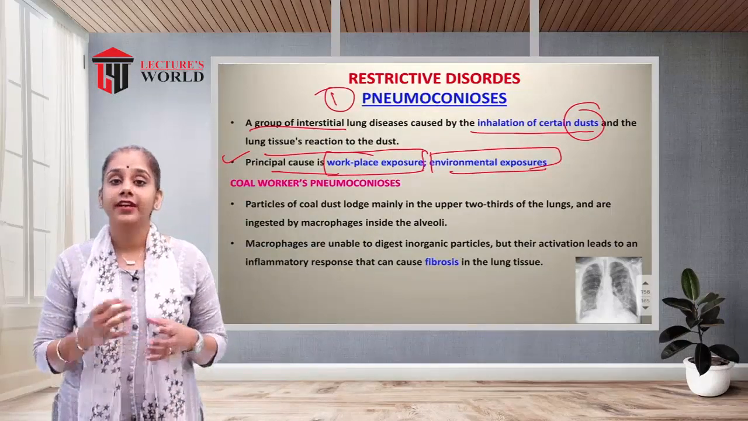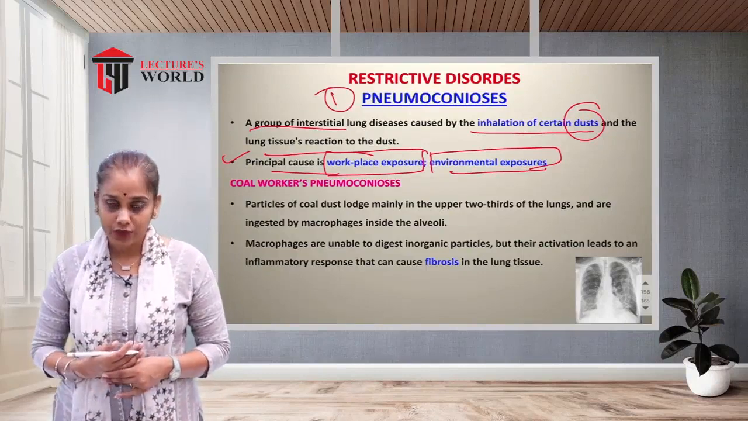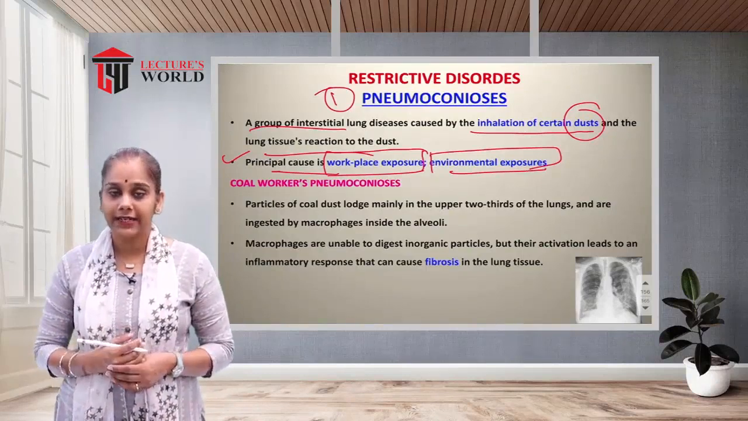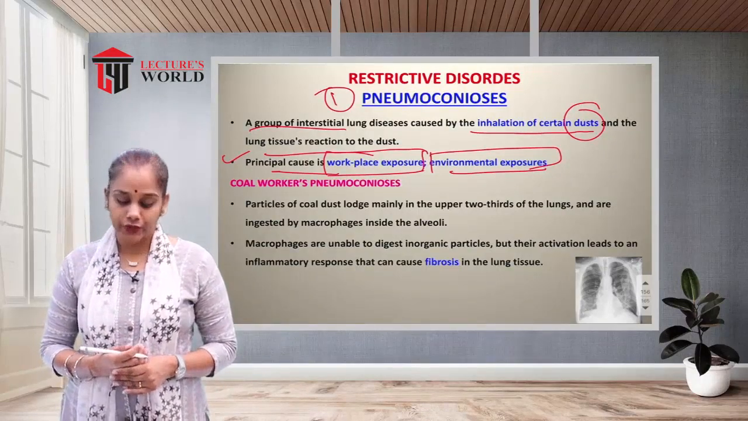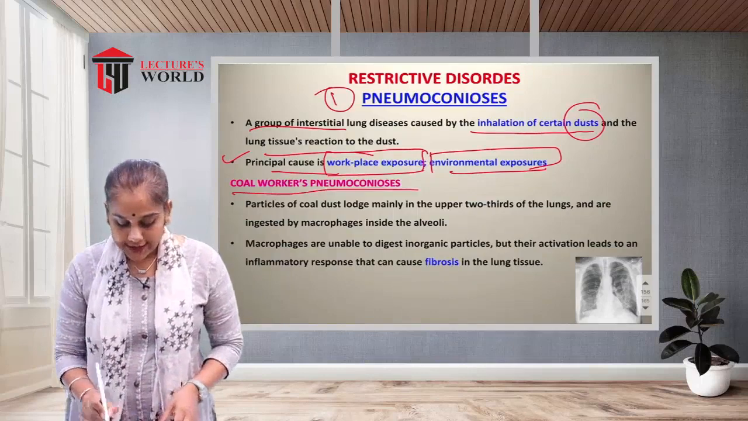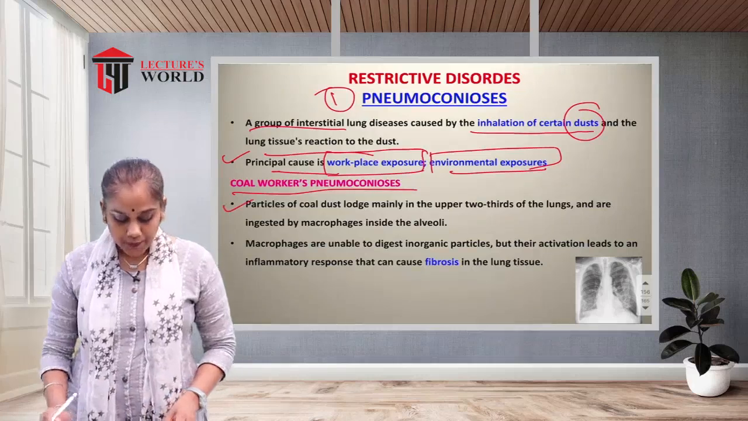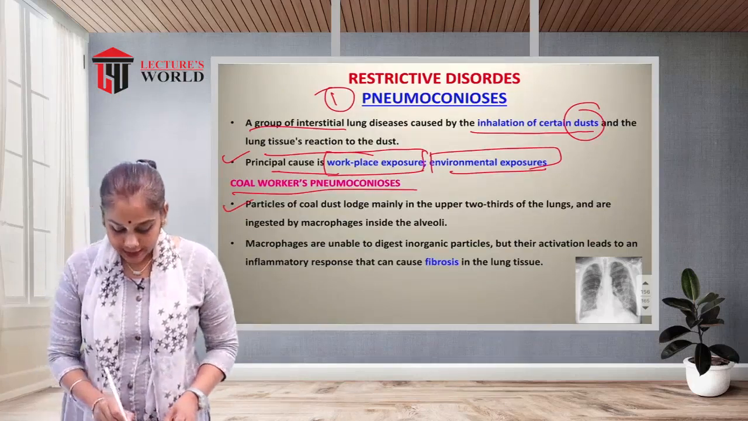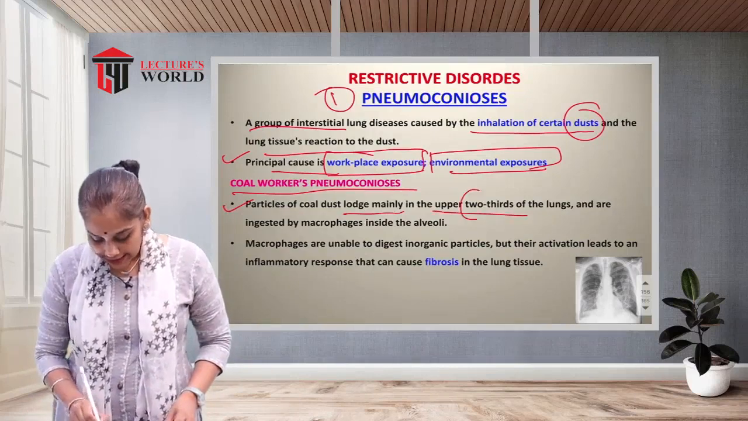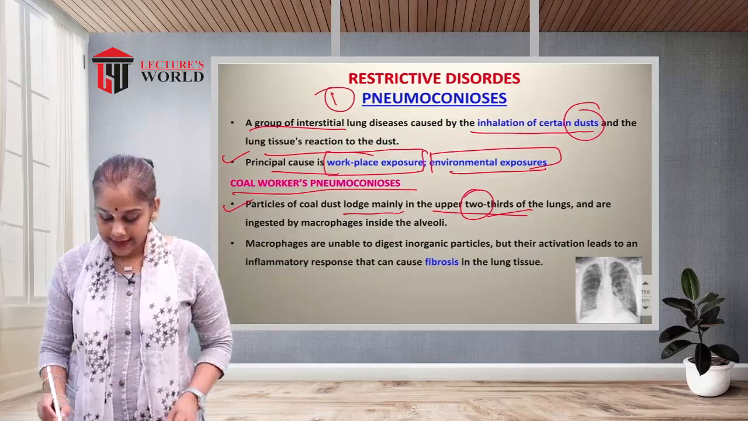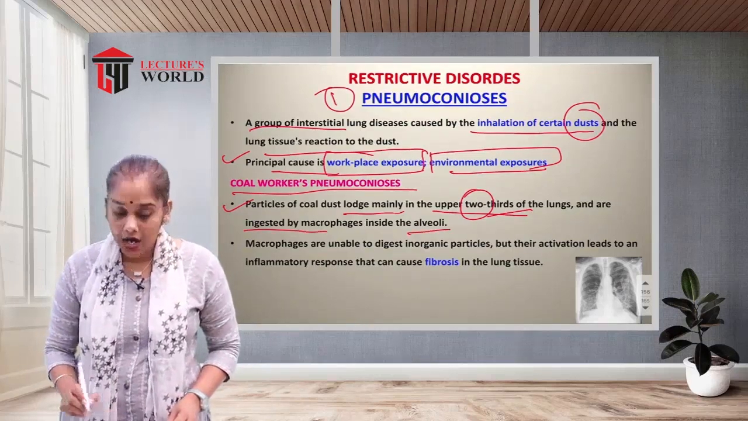Because of the working area, the industrial area, or because of environmental exposure, any changes in the climate can cause the infection. That is known as pneumoconiosis. Coal workers' pneumoconiosis: particles of coal dust load mainly into the upper two-thirds of the lungs and are ingested by the macrophages inside the alveoli.